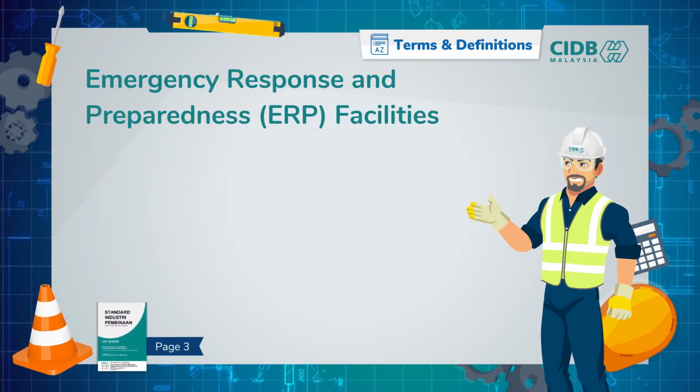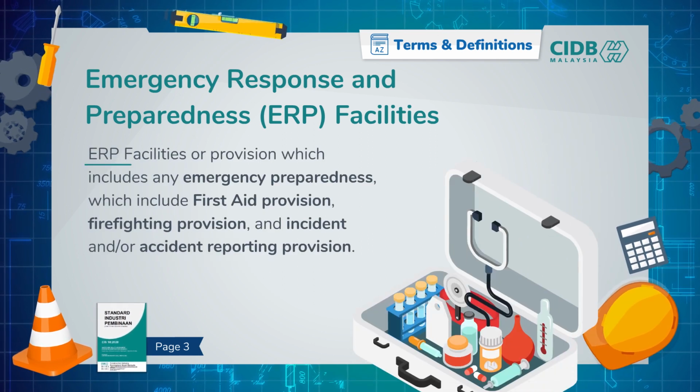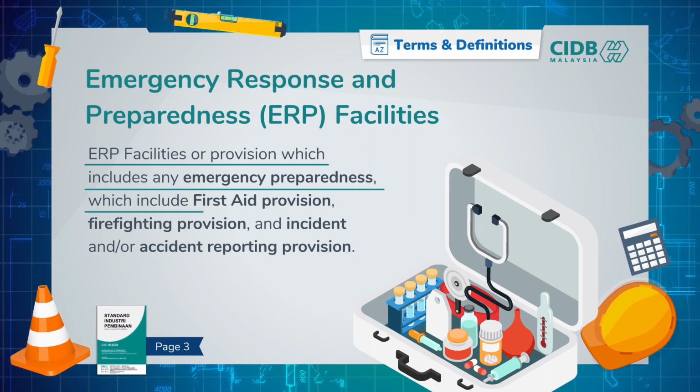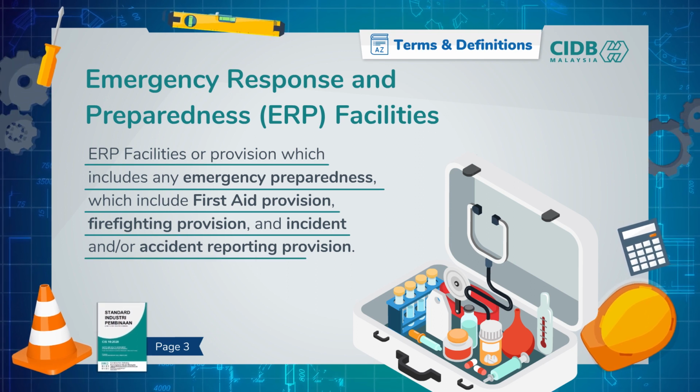What about emergency response and preparedness or ERP facilities? Heard this term before? This term refers to any emergency preparedness facilities or provisions, which include first aid provision, firefighting provision, and incident and accident reporting provision.